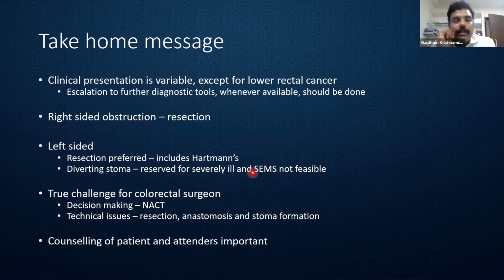And more importantly, we need to counsel these patients and their attenders whenever we take them for surgery, because the management is finally decided at the time of surgery. So we should make them aware that we might be able to resect, we may not be able to resect. It can be palliative, it can be a permanent stoma that we might have to mature. So all this counseling has to be done preoperatively so that we don't leave anything for surprise.